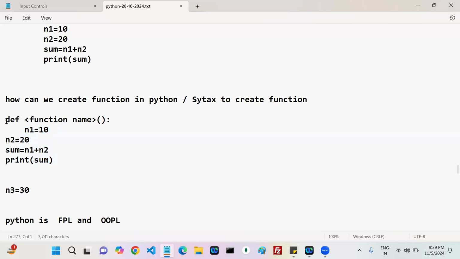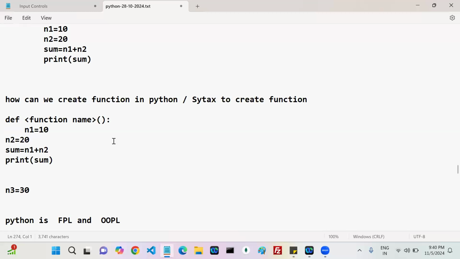So in this particular Python function, how many statements are there in the body? Only one statement. Why? Because only one statement followed the indentation. How many spaces? Four spaces.